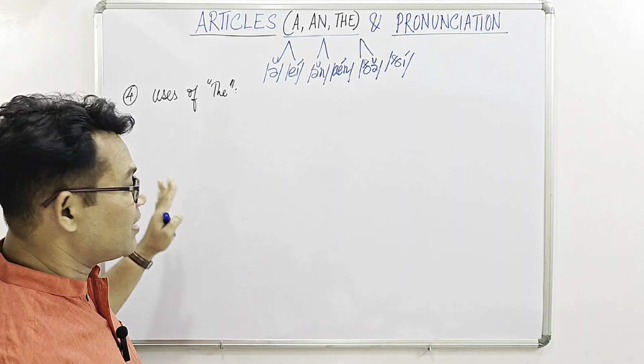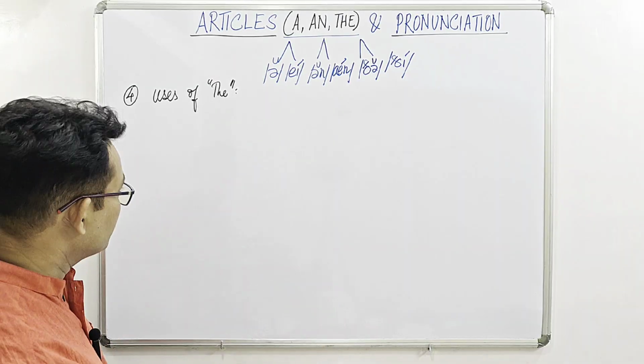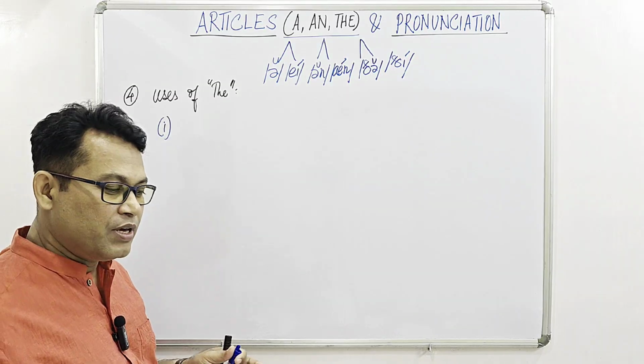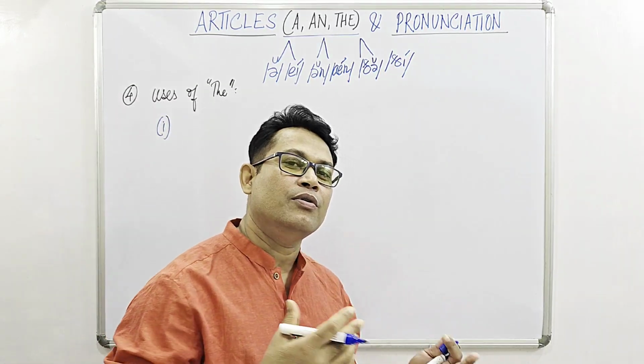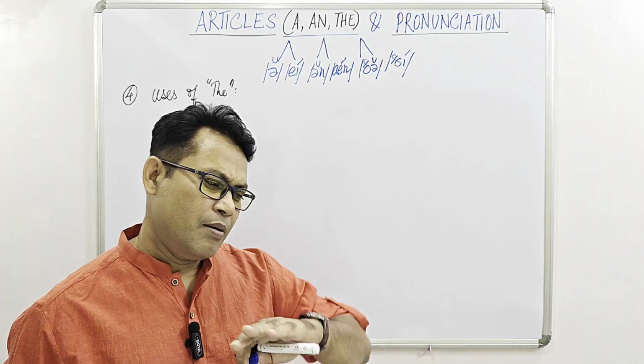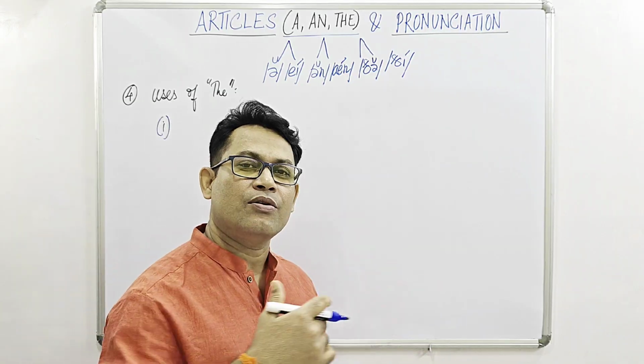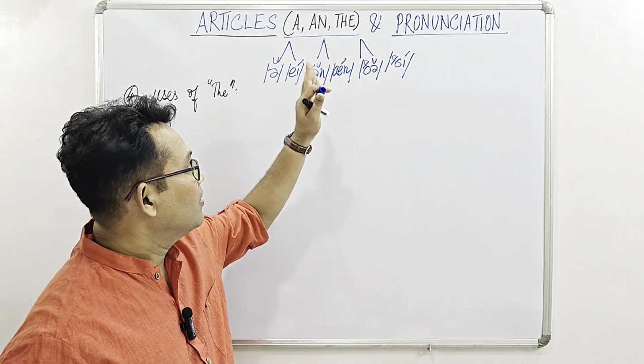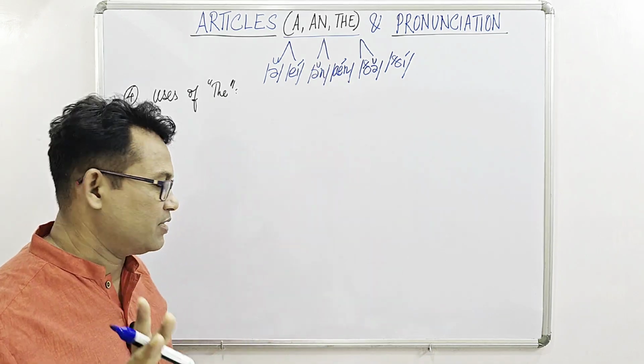So here are a few special cases. Now rule number 1, remember, if we mention a noun or noun equivalent beginning with either a consonant or a vowel second time, third time, fourth time, there must be the definite article the before it.